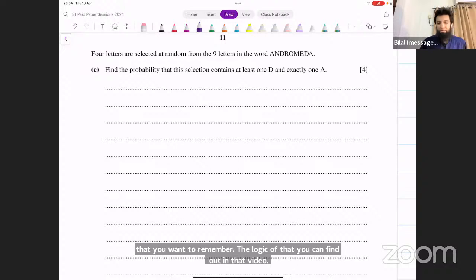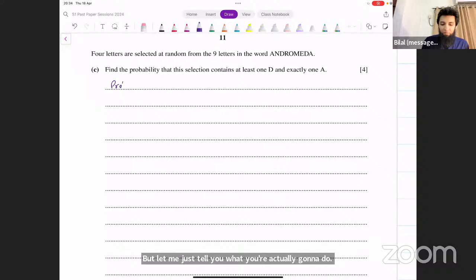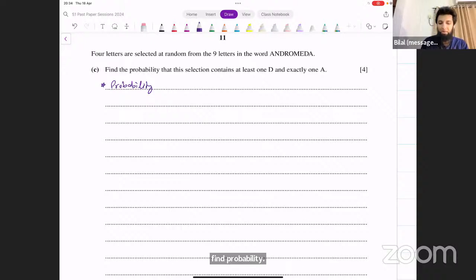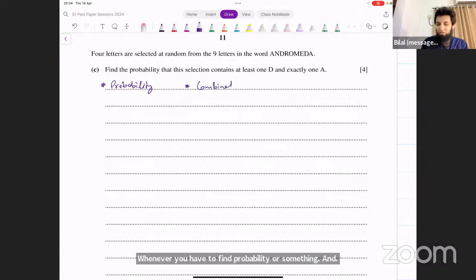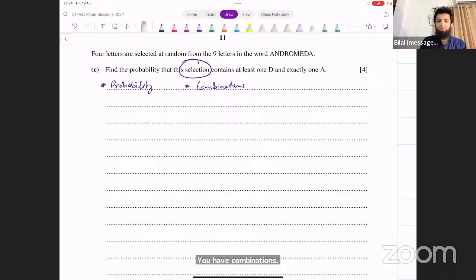Let me just tell you what you're actually going to do. Whenever you have to find the probability of something, and you have combinations, which they're talking about selection, right? That means it's combination.